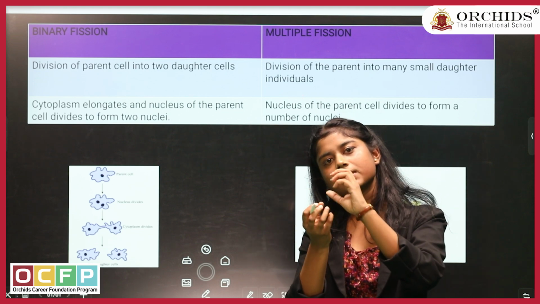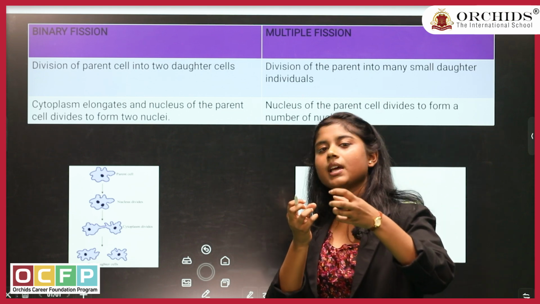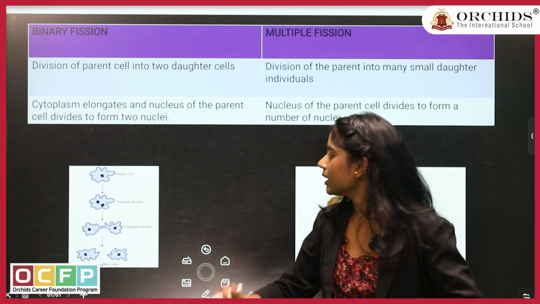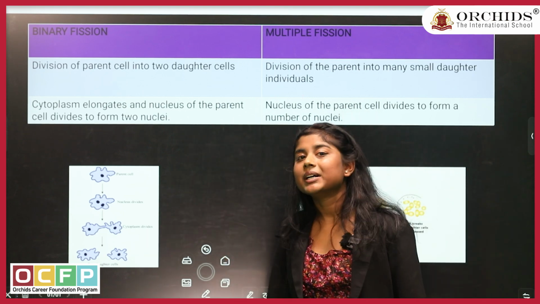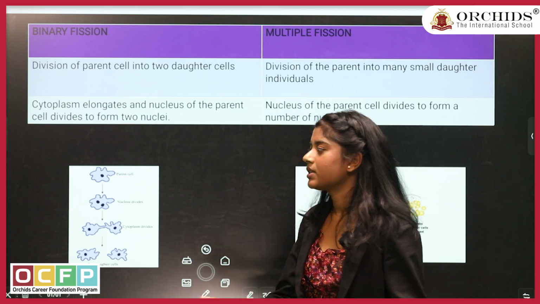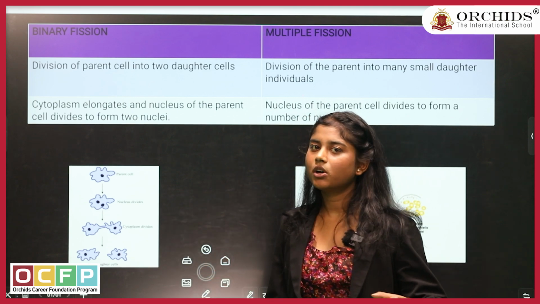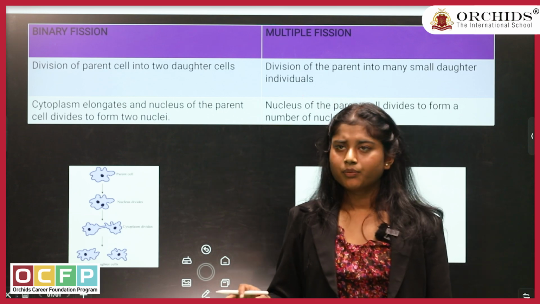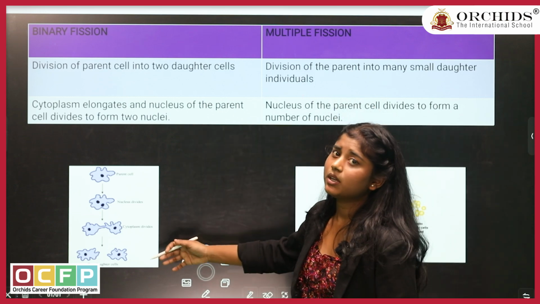Then the nucleus will start breaking, it will get separated, and then it will separate into two different individuals. Here you can see a diagram of amoeba. You know that amoeba, we study about amoeba, that it is a unicellular organism, it has no shape, and you can find it anywhere. So how do they reproduce?